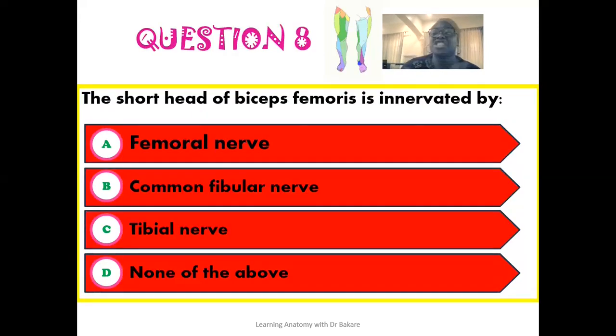The eighth question, the short head of the biceps femoris is innervated by the common fibular nerve. This is what provides innervation for the short head of the biceps femoris. We know that the biceps femoris is part of the component of the hamstring muscles. These hamstring muscles are innervated by the tibial nerve, except the short head of the biceps femoris. It is this exception that is then innervated by the common fibular nerve. We also tried to highlight this in our lecture on the common fibular nerve. You can go and check that lecture up to keep yourself updated.